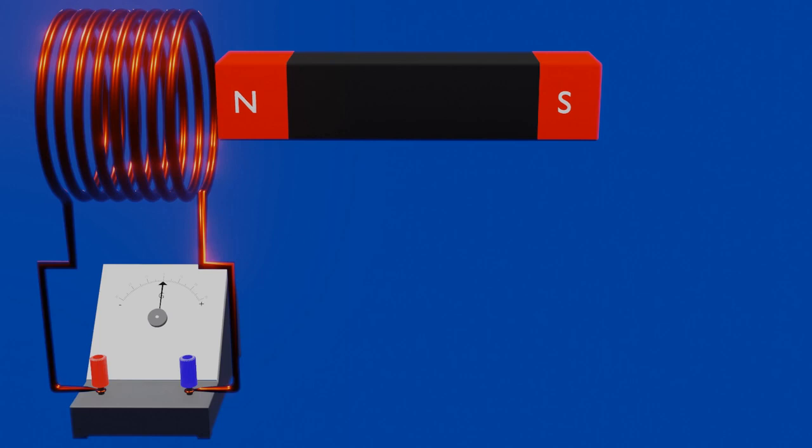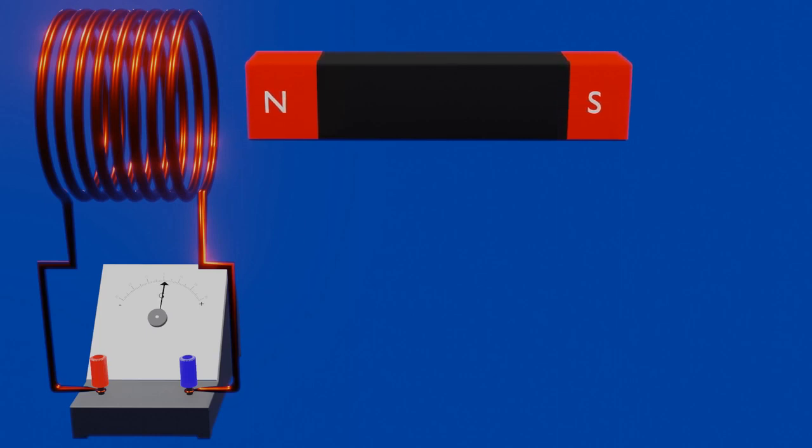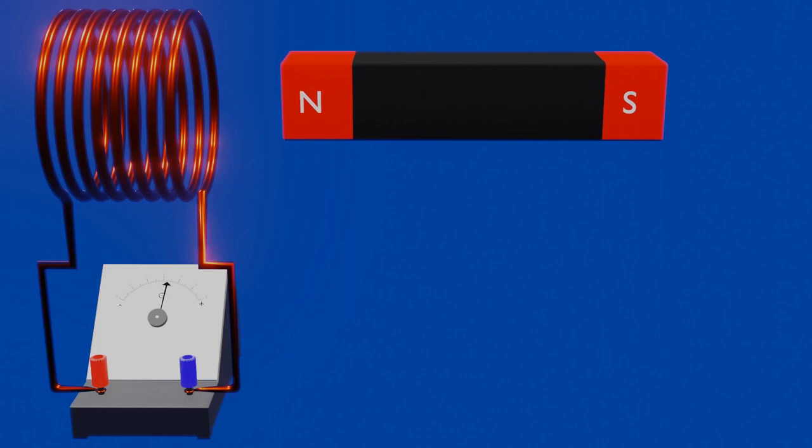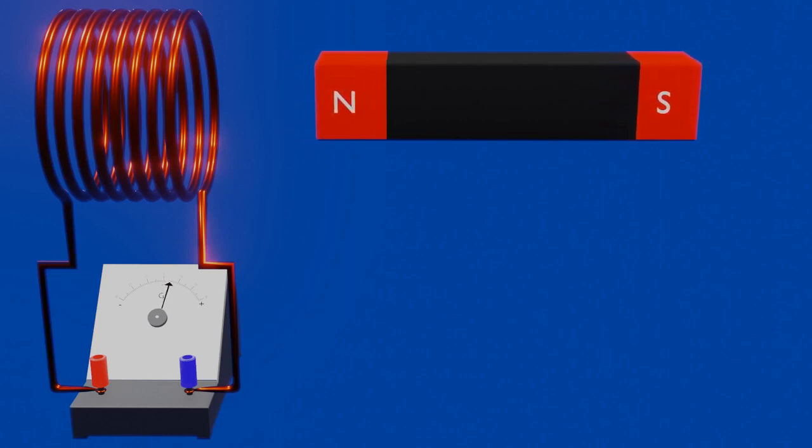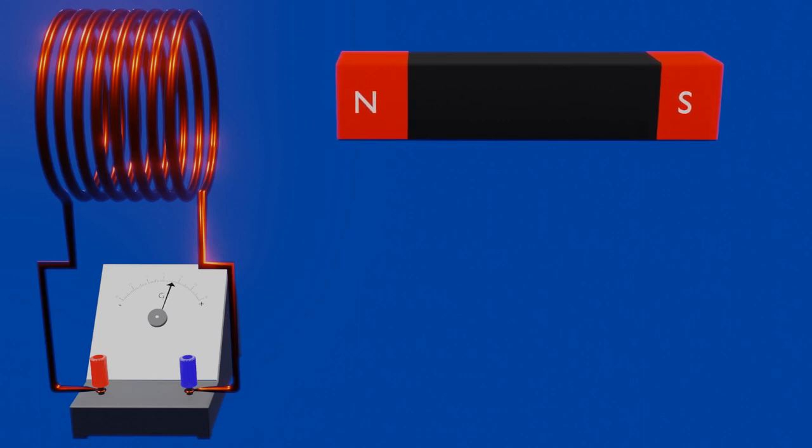Similarly, when we move the bar magnet away from the coil, the same phenomenon occurs. As we are moving the bar magnet away from the coil, there is an indication of electric current in the coil, which can be seen by the needle of the galvanometer. But this time, the needle deflected in the opposite direction. And when we stop moving the bar magnet, there is not any indication of an electric current.